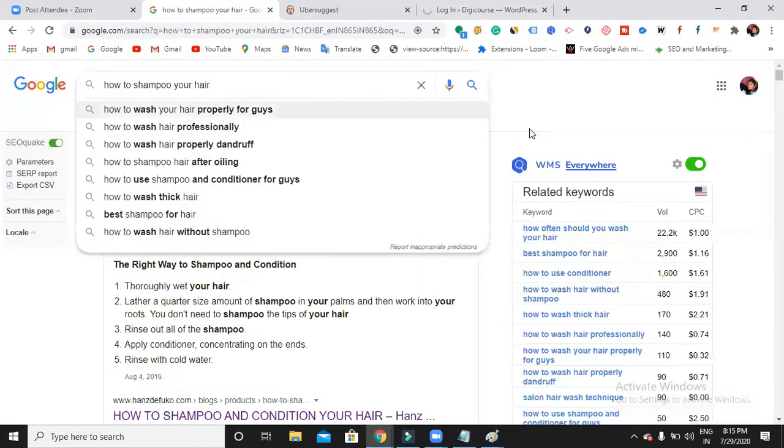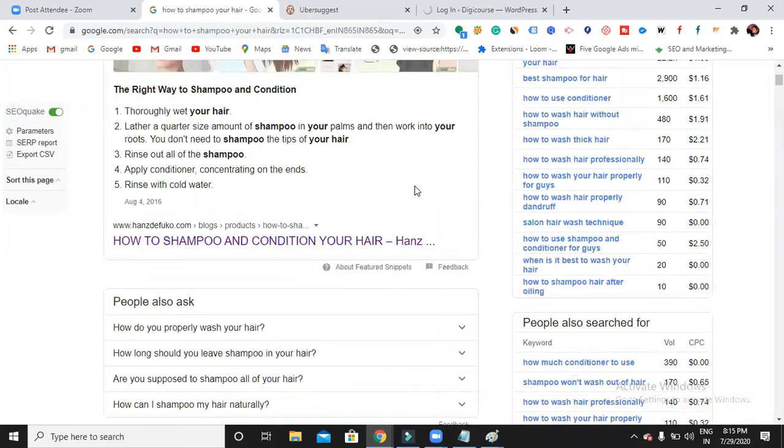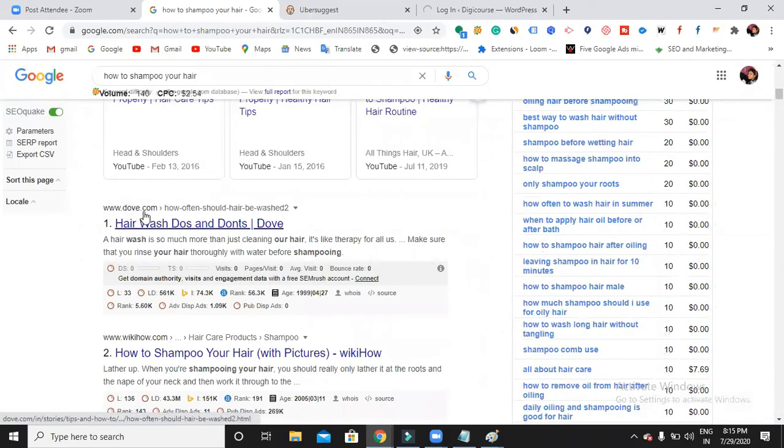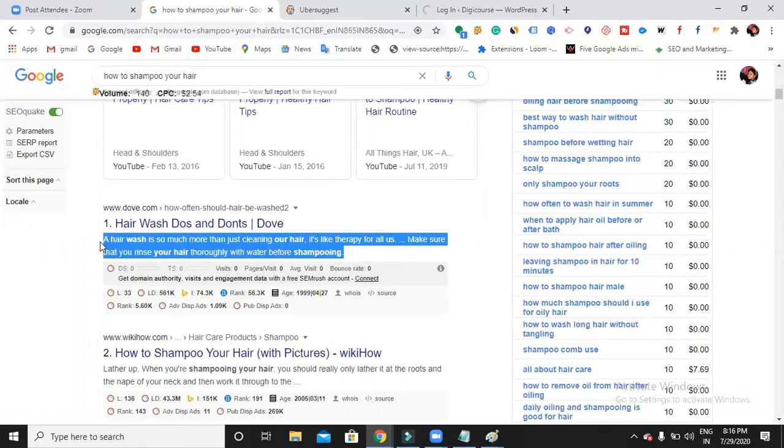When I search for how to shampoo your hair, here I can see dove.com, hair wash, do's and don'ts, how to shampoo your hair. Can you see the thing which is written in blue color? This is called the meta title. And the thing which you have here in a light black color is called the meta description.